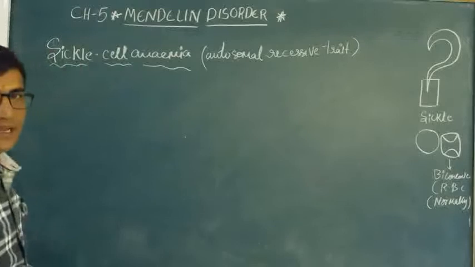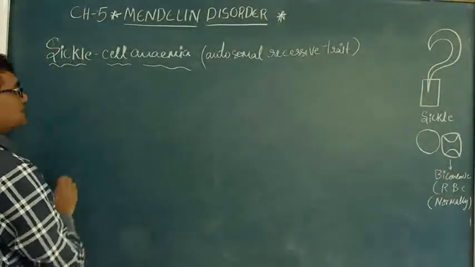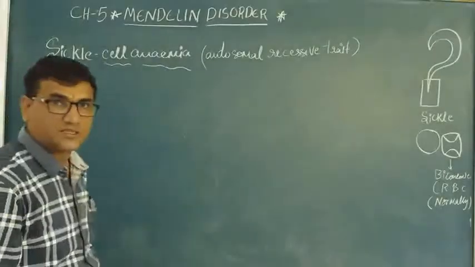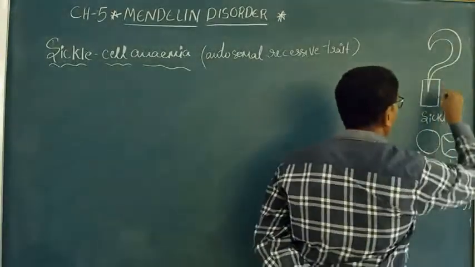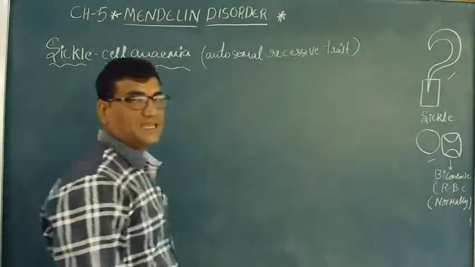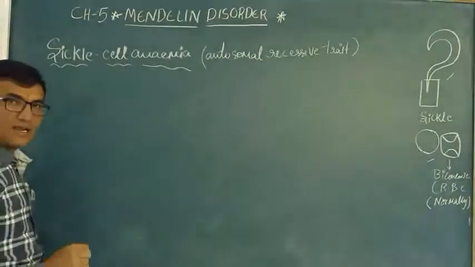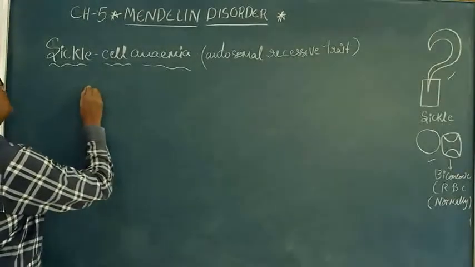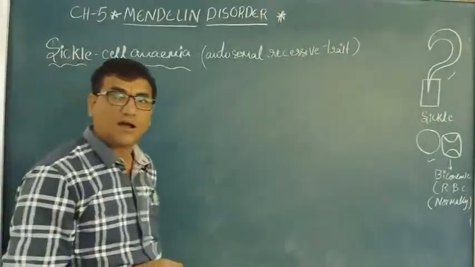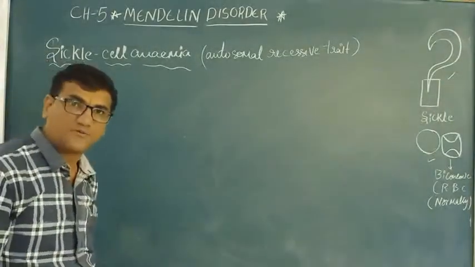There is a specific gene responsible for normal RBC and a gene responsible for sickle cell. On the particular chromosome, during recombination, the law of dominance is supported by the law of segregation.